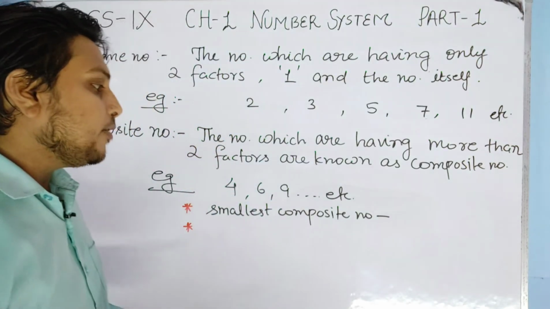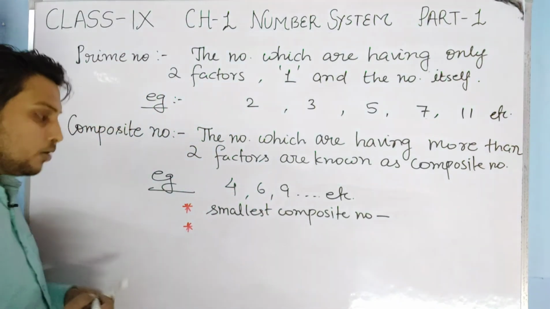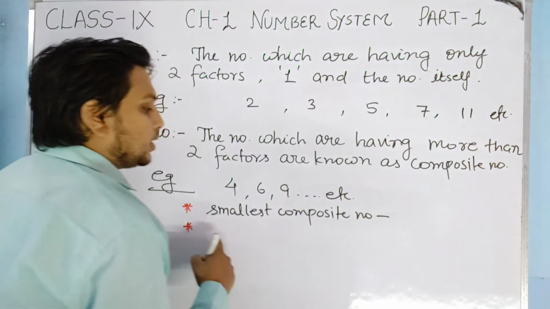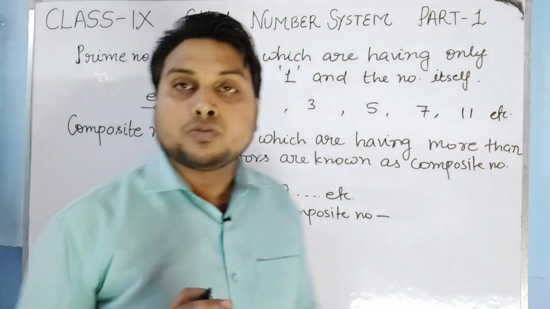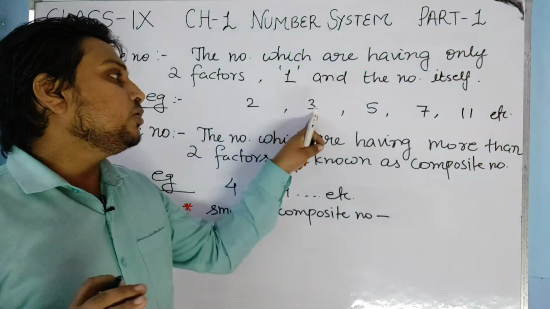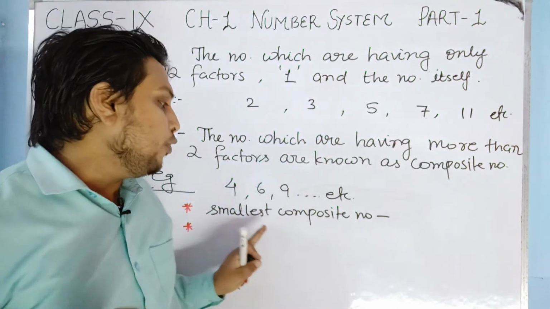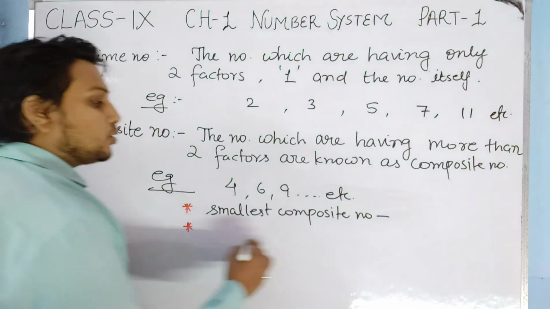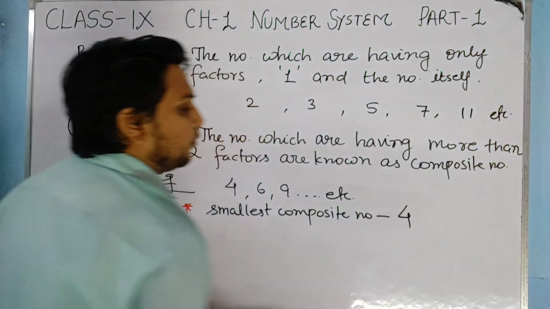This point you have to remember. I will make you write it also, but here we talk about the smallest composite number. So 1 is neither prime nor composite. 2 is prime. 3 is prime. 4 is a composite number. So the smallest composite number is 4.